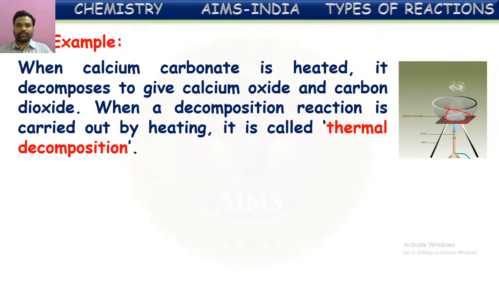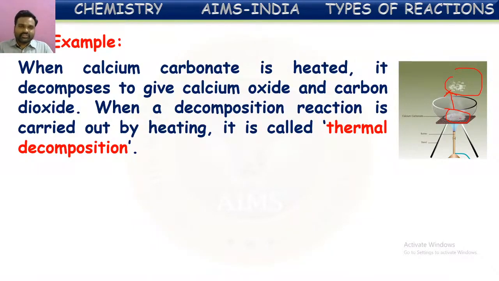Then this carbon dioxide is coming out in the form of gas, and a white substance remains back, that is calcium oxide. So what is happening here? A substance is decomposed by heating. What is the substance? Calcium carbonate. So calcium carbonate decomposed into calcium oxide and carbon dioxide by supplying heat.